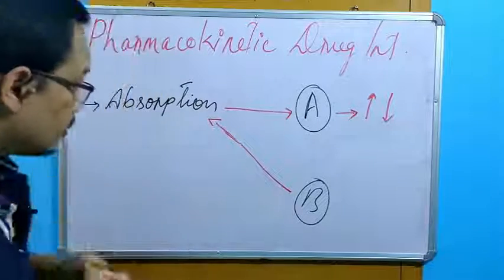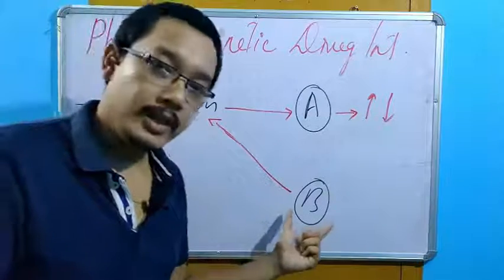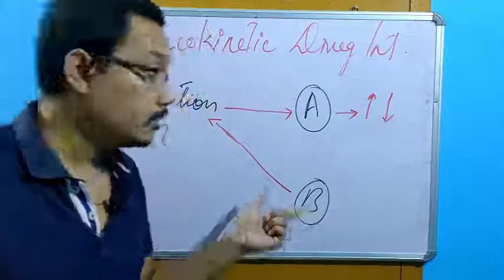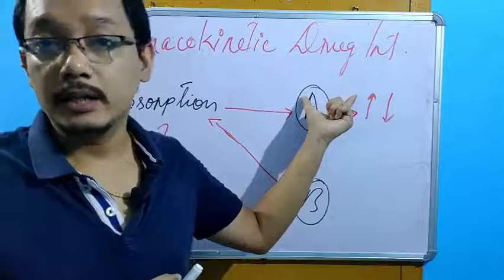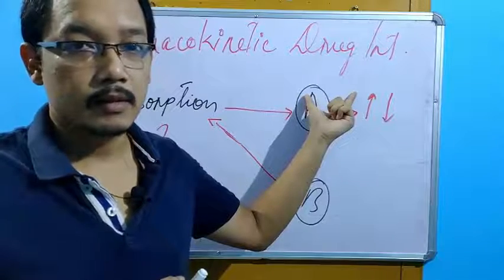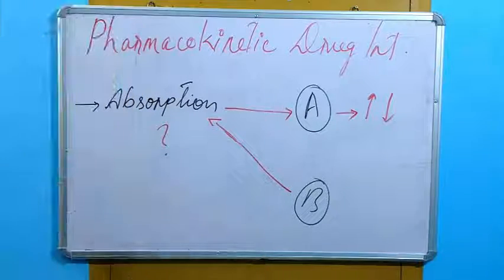But the question is, how can the drug B cause changes in the absorption of the drug A? We are saying if it is done, this is drug interactions. The point is how. Okay?